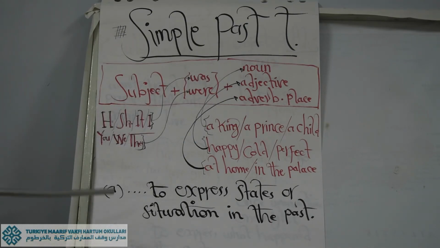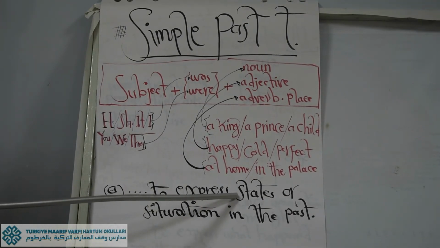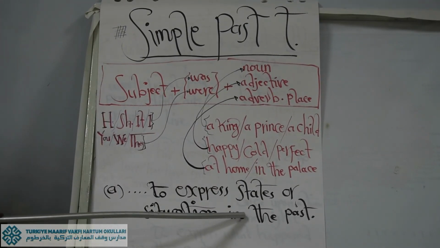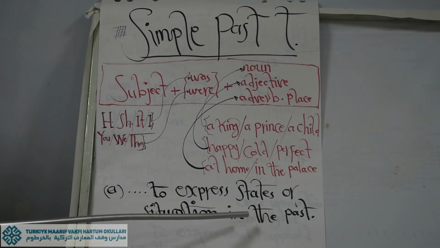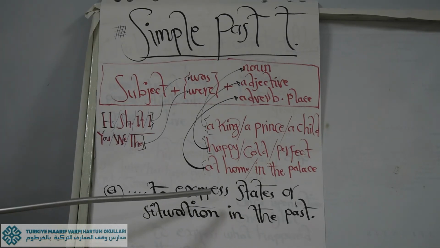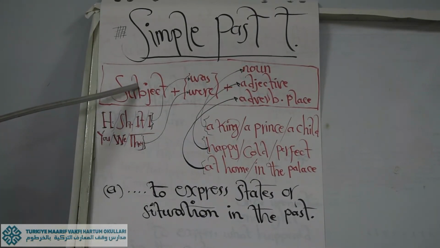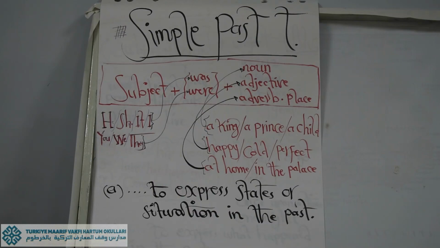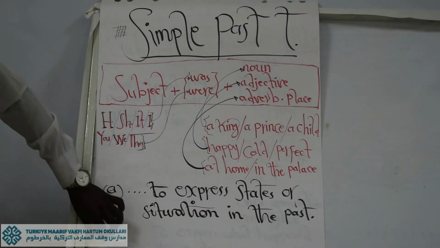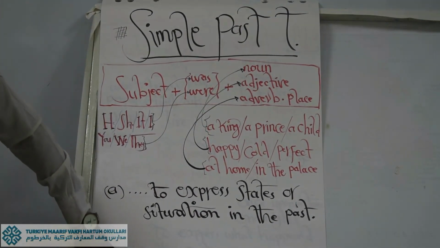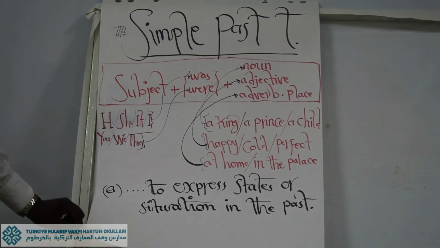That's it. So when do we use the past simple tense, in particular the rule number one? It is used to express states or situations in the past. So the simple exercise here: go to that story and underline the examples of these rules. It is not only that, but let's go a little ahead to see the other rule here.